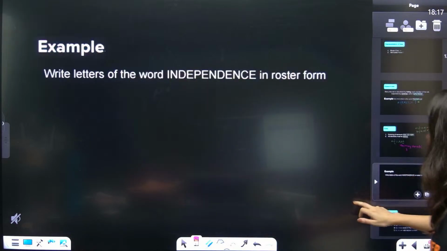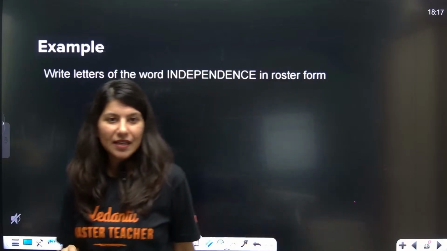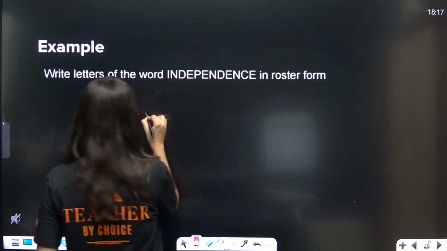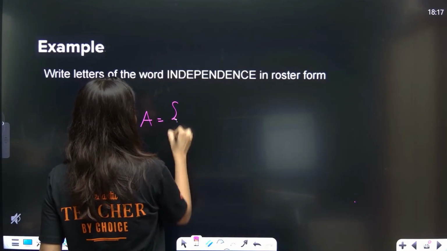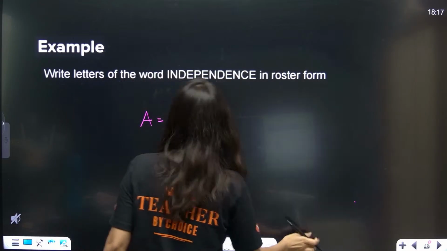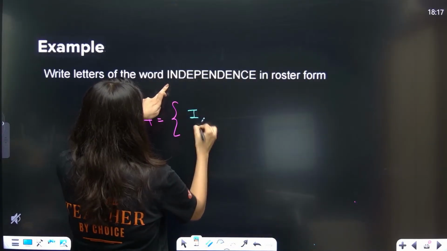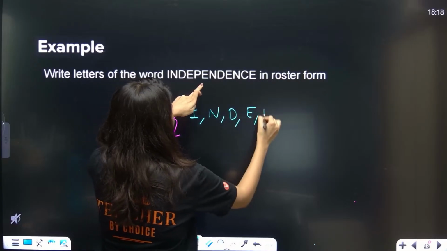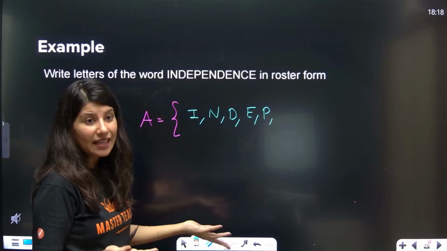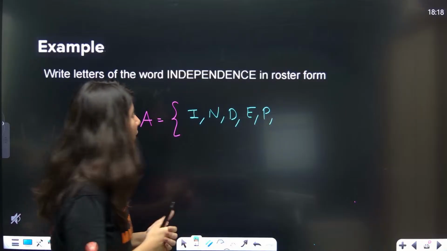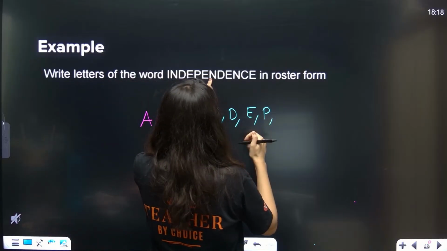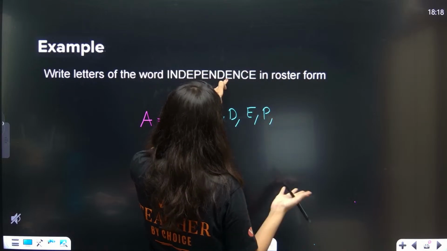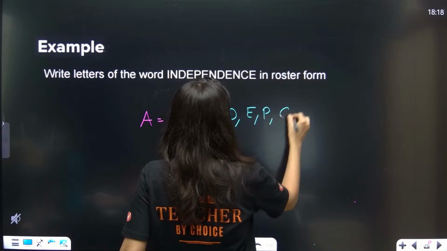Let's talk about one example. Write the letters of the word independence in roster form. I'll take A as the name of the set. Now I, N, D, E, P. Now E is again there, no need to write E. No need to write N also, no need to write D also, then again E, N. C is something which is new, that's it.